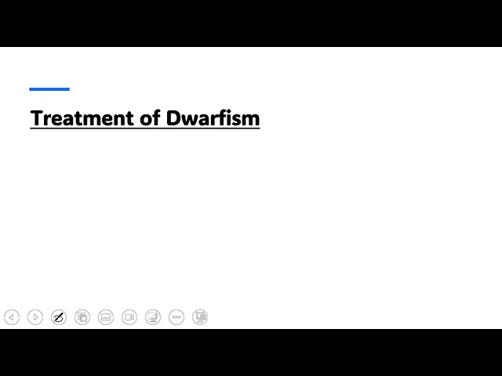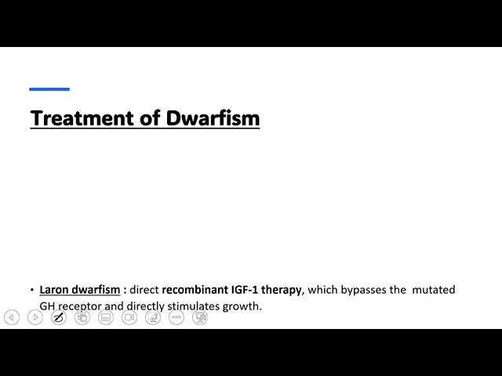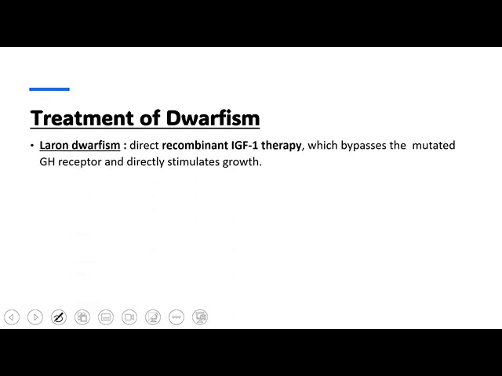And the treatment of the dwarfism depends on what type of dwarfism it is. For example, in Laron dwarfism, where there is a growth hormone receptor defect or dysfunction, the administration of growth hormone in those patients could be ineffective. So in those patients, direct recombinant IGF therapy can be given so that the mutated growth hormone receptor can be bypassed, and growth can be directly stimulated.